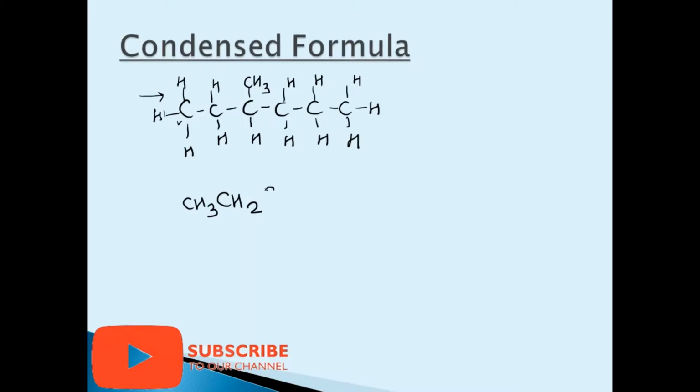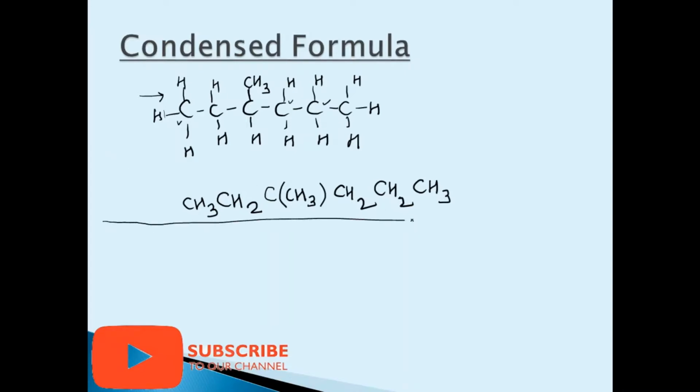So we will be writing C and then CH3 in the bracket because this carbon has the side chain. So this shows that with this carbon there is a side chain CH3, and then this carbon CH2, next carbon CH2 and the next carbon CH. So it's very simple to write the condensed formula for any structure.